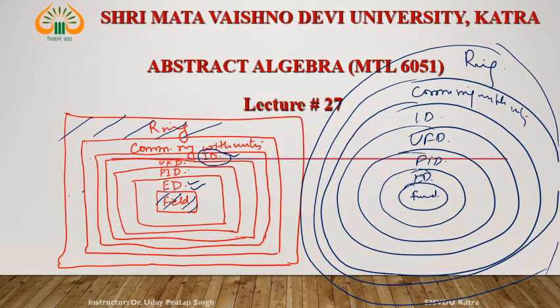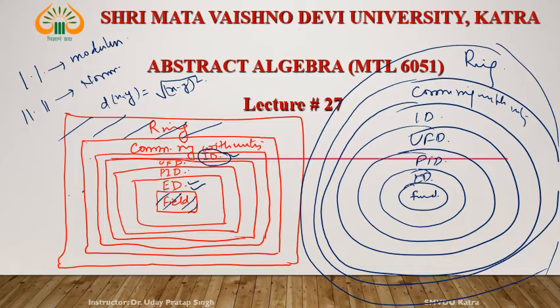Before going to Euclidean domain, let us discuss something. In Euclidean domain we are going to define some function, something like the distance function. Like we know the distance function, like the modulus function. Norm in 2 dimension or higher dimension is a norm function. For example, the distance between 2 points, D of x, y, is equal to (x minus y) whole square. So this is the distance function.